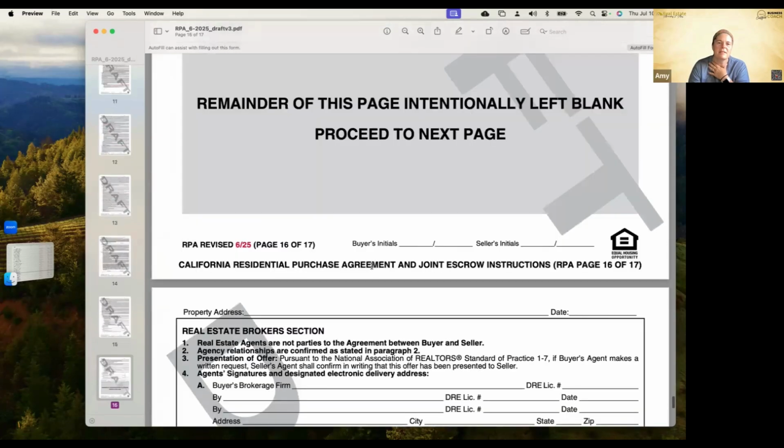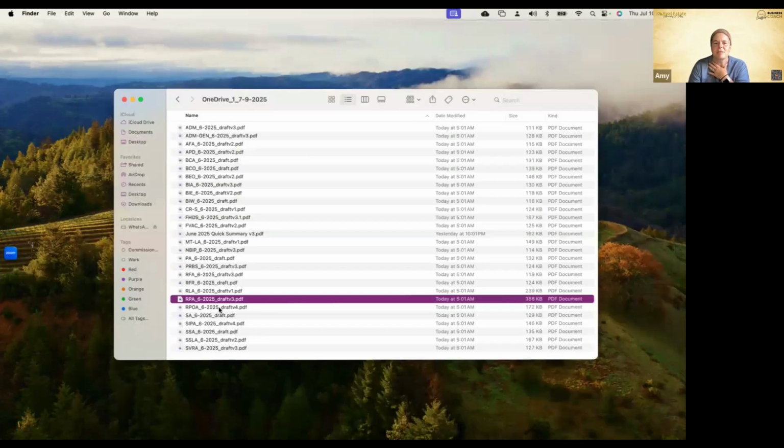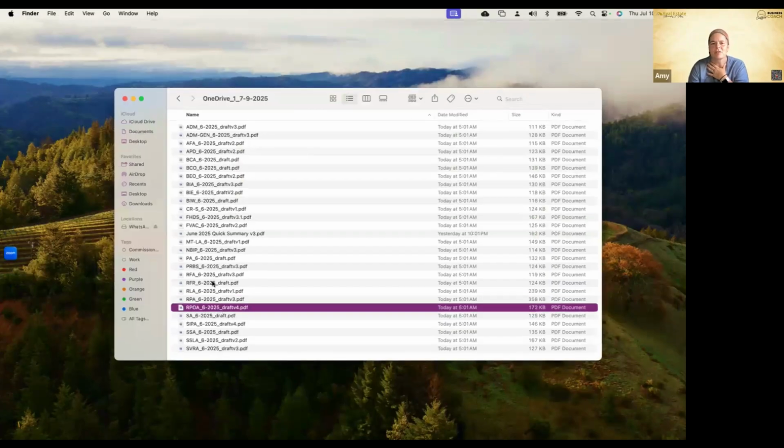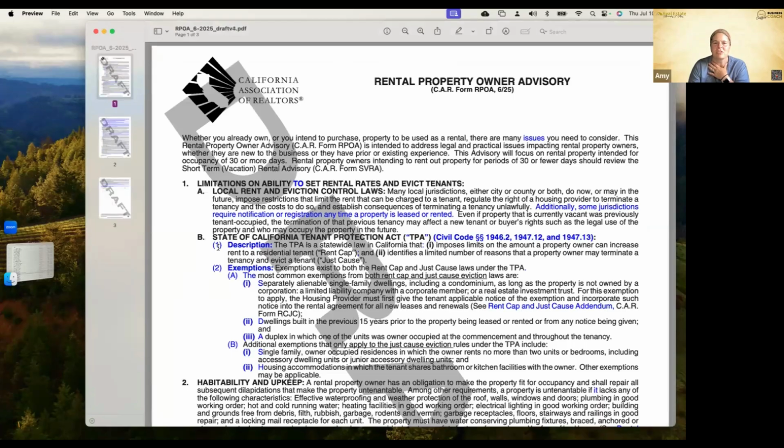And that's the end of those changes. So super simple changes to the purchase agreement. Again, nothing major. We've had such big purchase agreement changes over the last couple of years. It's nice to have one change where we don't have a big change.